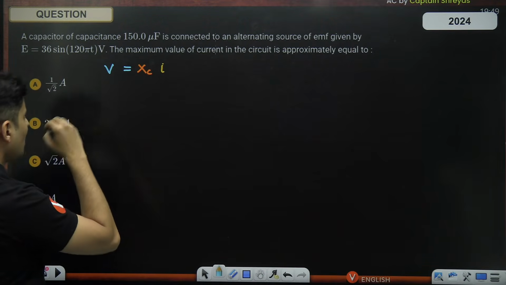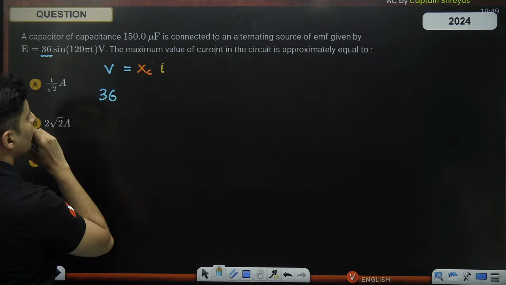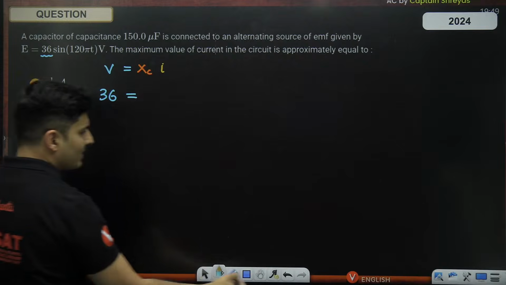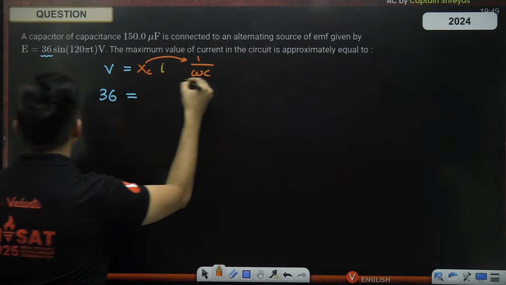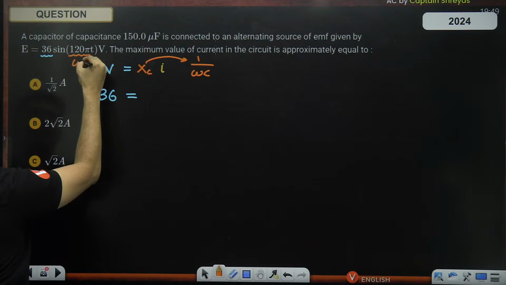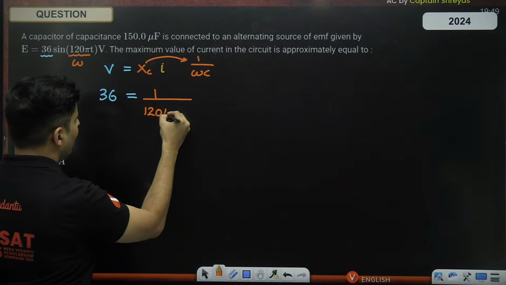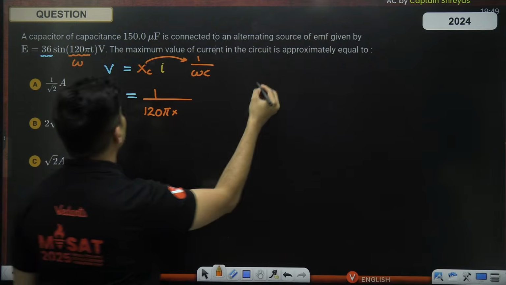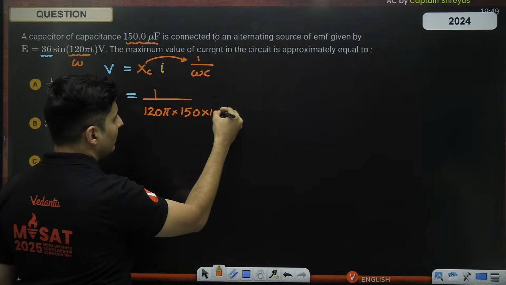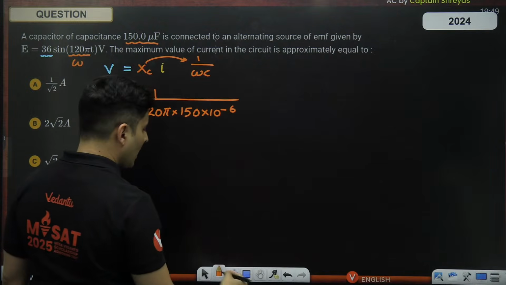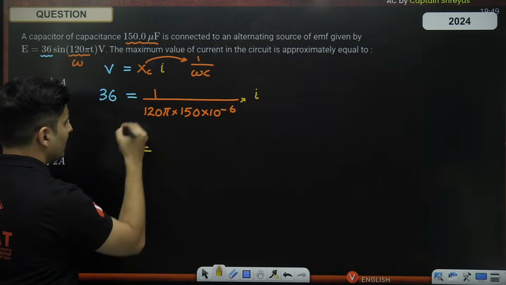So my maximum voltage is basically 36, which will be equal to XC, which has a formula of 1 by omega C. This is basically omega. So 1 divided by omega, which is 120 pi, multiplied by capacitance. Capacitance is 150 micro, so 150 into 10 to the power negative 6. And finally, I will get the current. So solve this and you will get the answer.